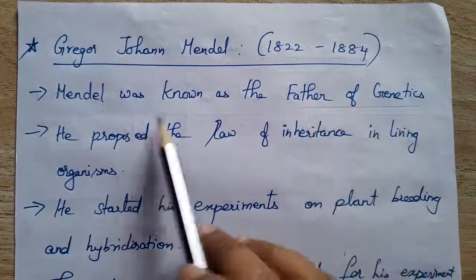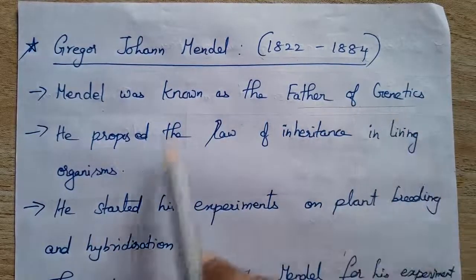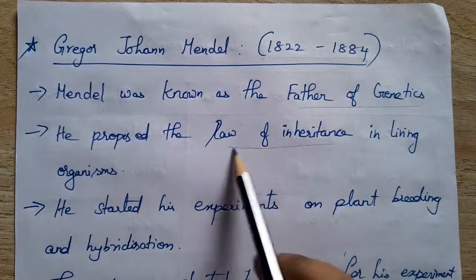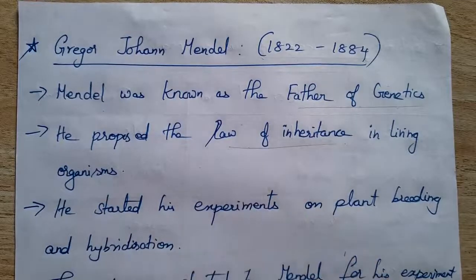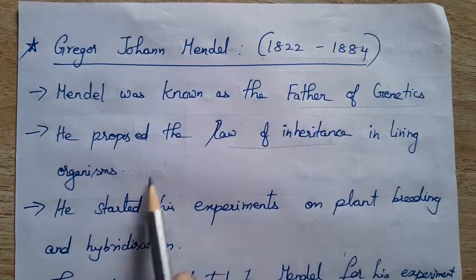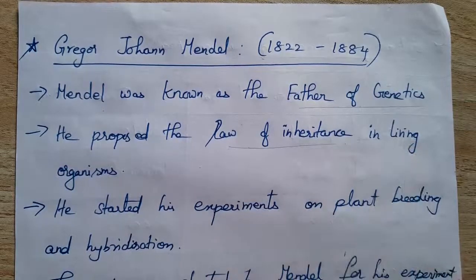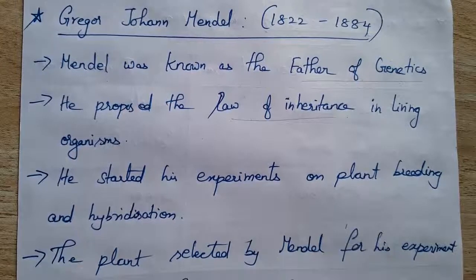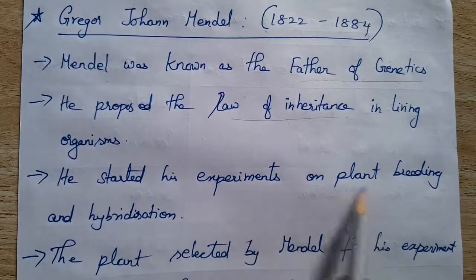He proposed the law of inheritance in living organisms: how characters are transmitted from a parent to the offspring, and what law is followed in that. He started his experiments on plant breeding and hybridization. First he chose animals like a rat, but he was not able to control the fertilization. In plants he is able to control the fertilization.